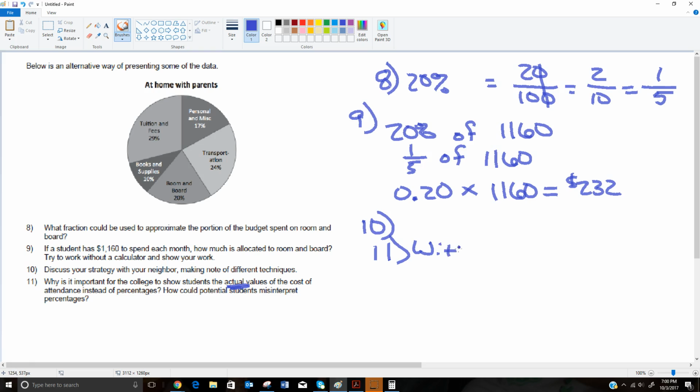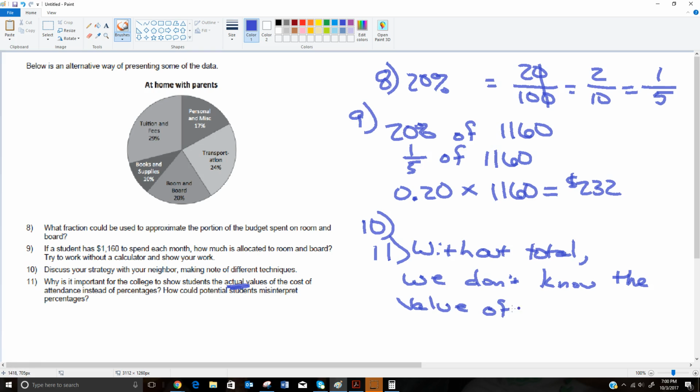Let's put a quick statement here: without the total, we don't know the value of the percentages. So if you say 20% of what, that would be the type of question that people would want answered if that's all we had.